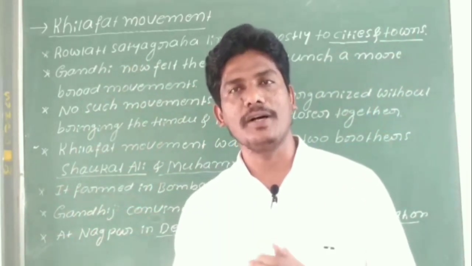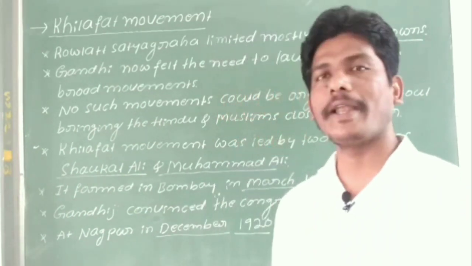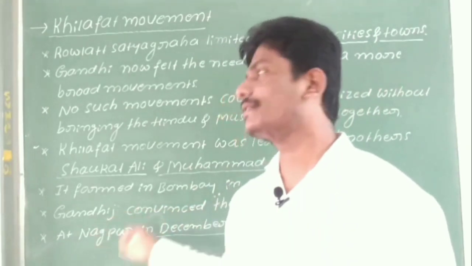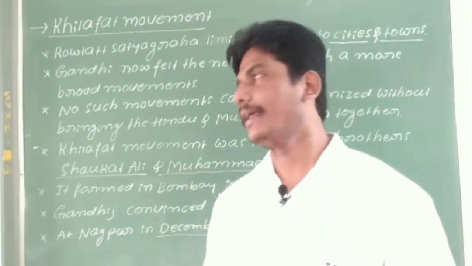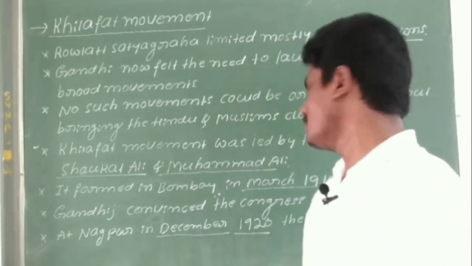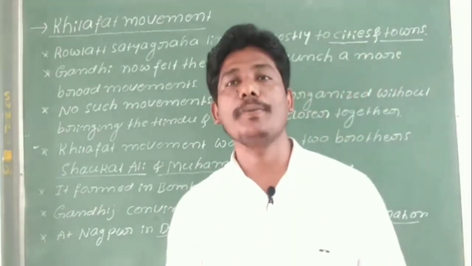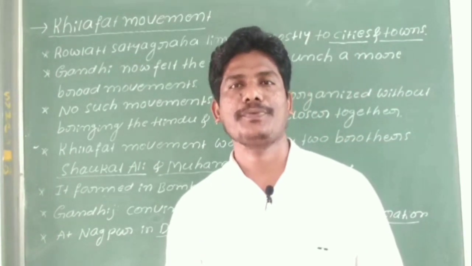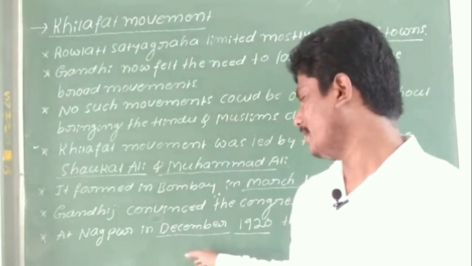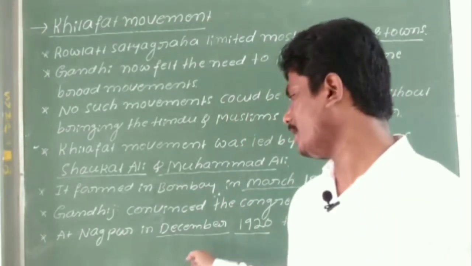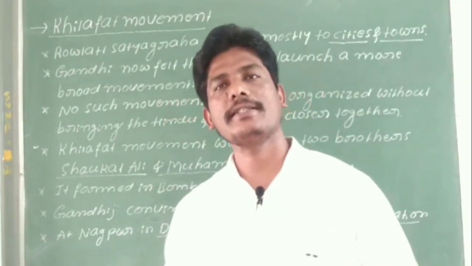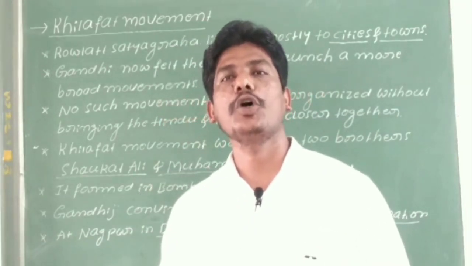Now let us see what happened. The Congress people and the Khilafat movement together, at Nagpur in December 1920, organized the non-cooperation movement against the British rule. So when was the non-cooperation movement started by Gandhiji? In the year 1920, in the month of December, at Nagpur. Next class we will see about the non-cooperation movement.